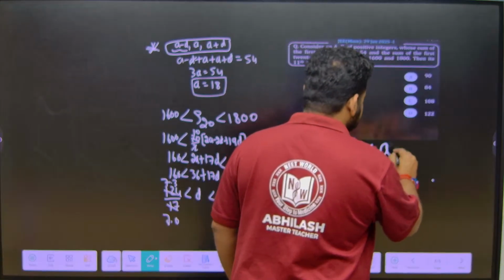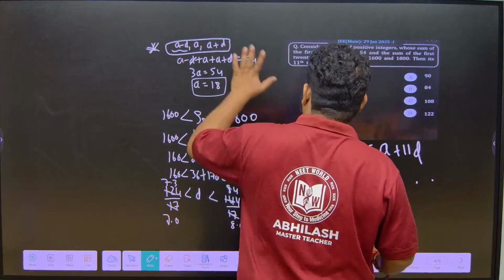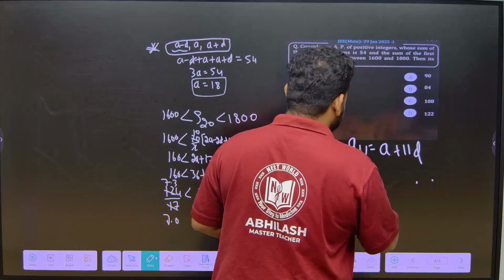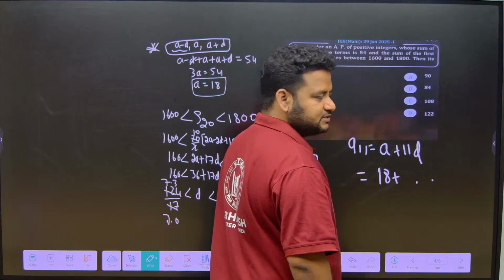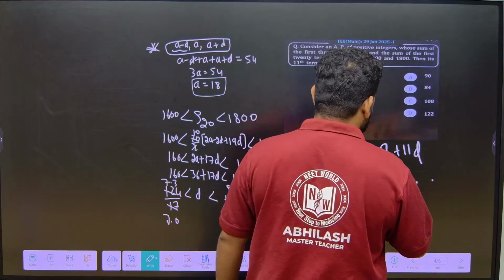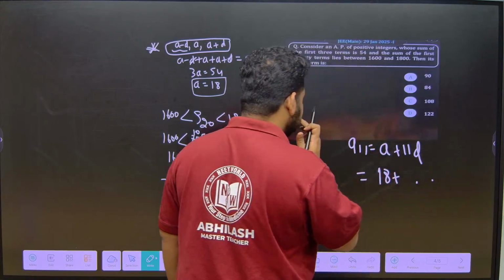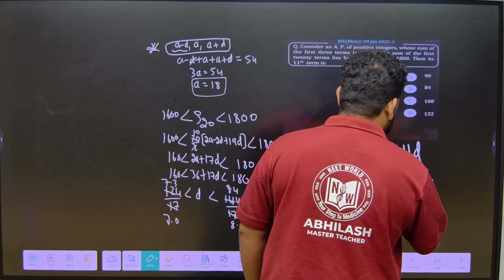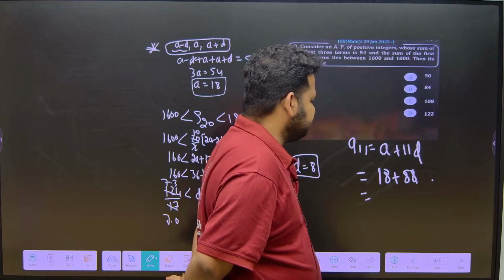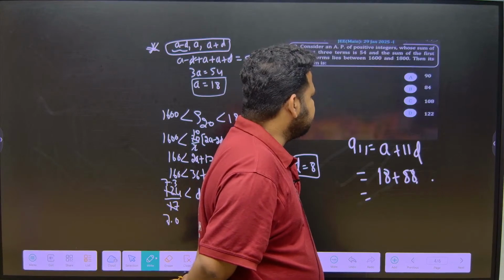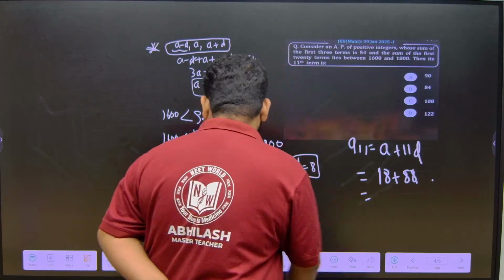A11 means A plus 11D here. Okay, don't consider that. Now A plus A is what here? A is 18 we got. Okay, 11D means 11 into 8. 11 into 8 is nothing but 88. Okay, 88 plus what do we have? 18. 88 plus, let me have a check.